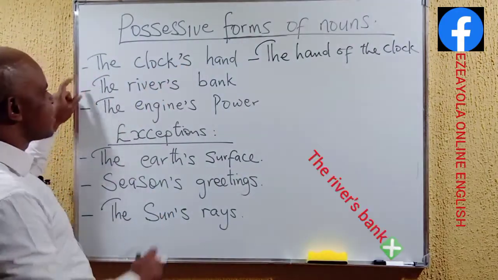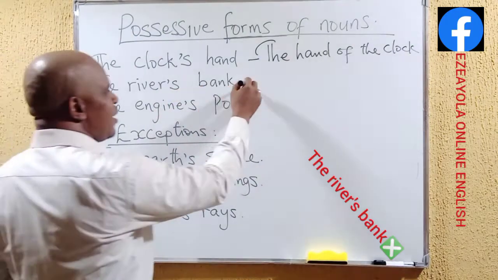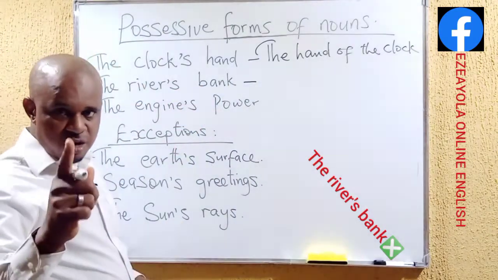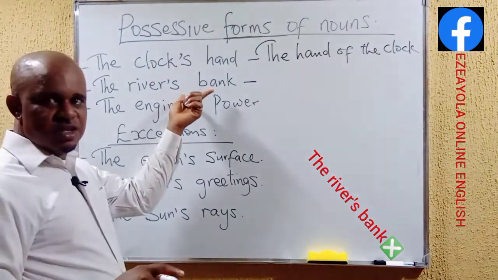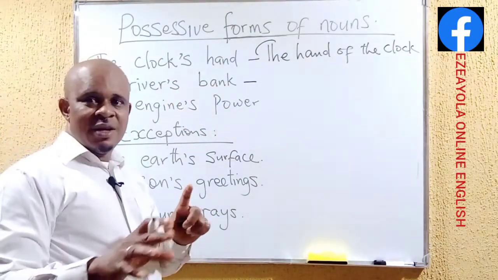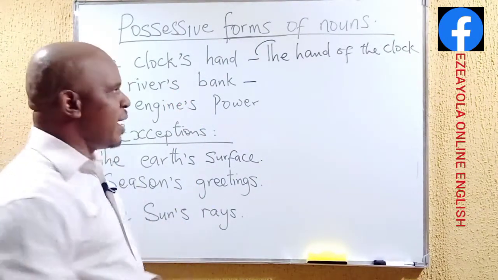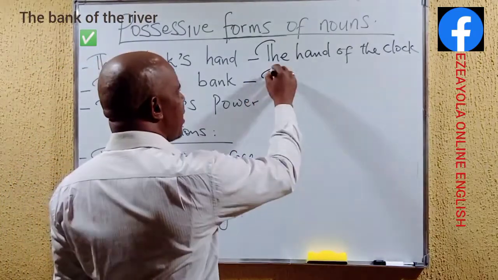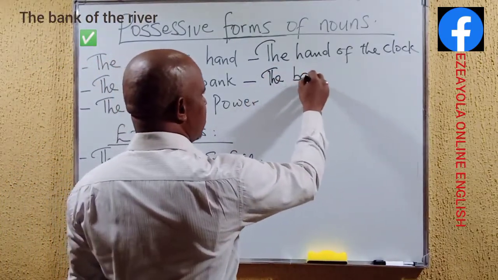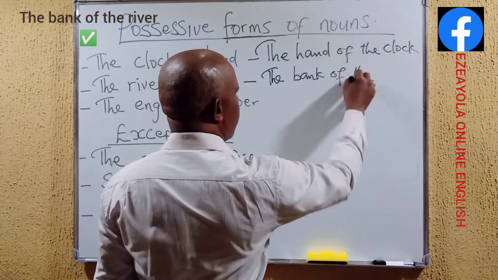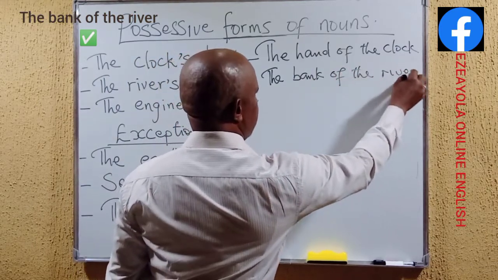Here we have it as the river's bank. We don't say that. It's wrong English. We don't say the river's bank because the river cannot own a bank. We rather say the bank of the river.